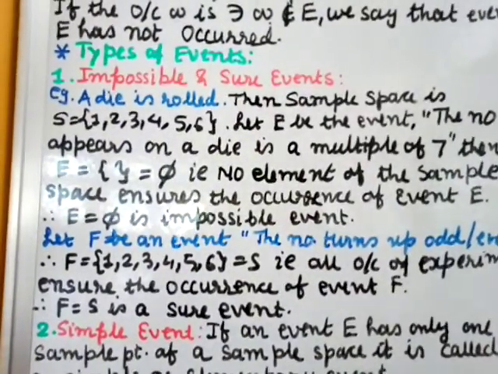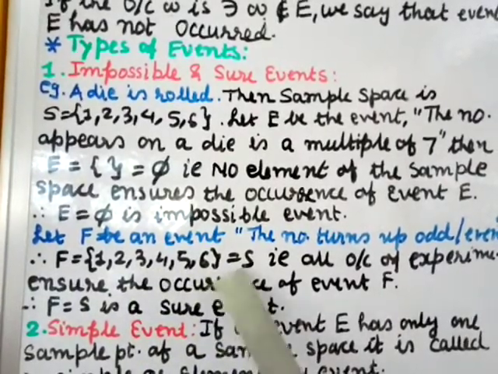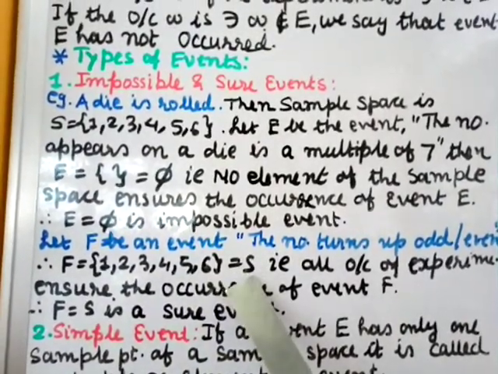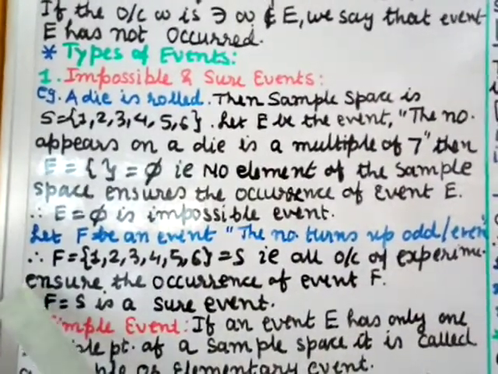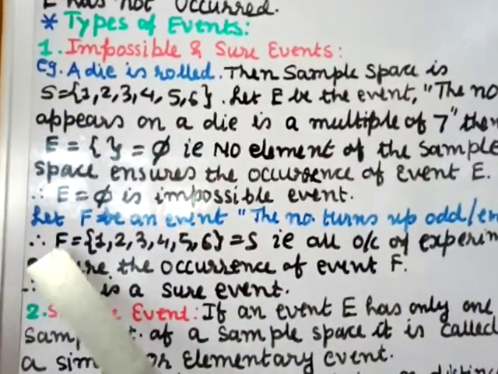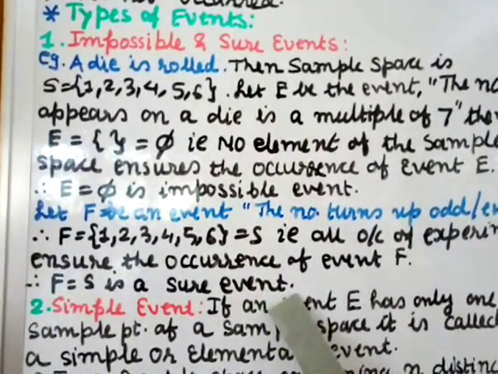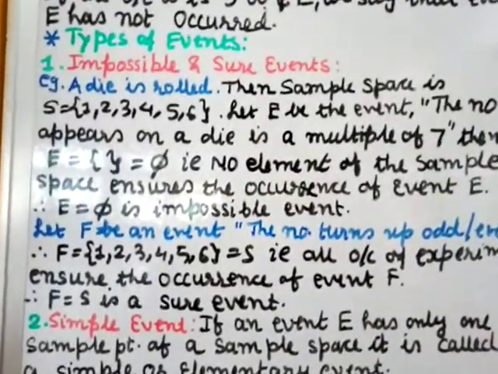So any number occurs. So you can say F is equal to {1, 2, 3, 4, 5, 6}. That means this is nothing but your sample space S. That is, all outcomes of the experiment ensure the occurrence of event F. Therefore F is equal to S. F is a sure event. So this is a sure event and this is an impossible event.